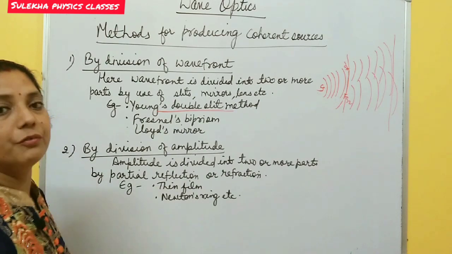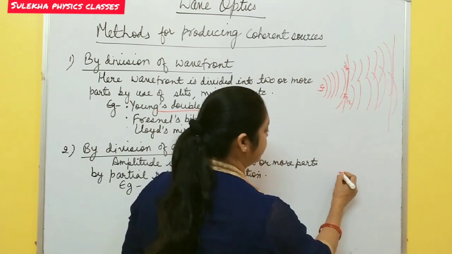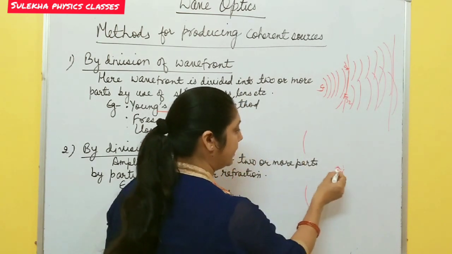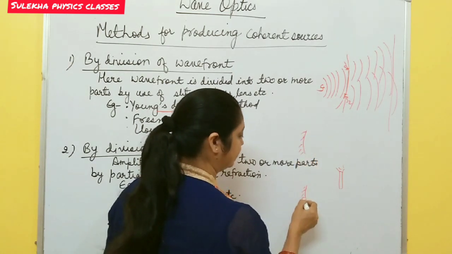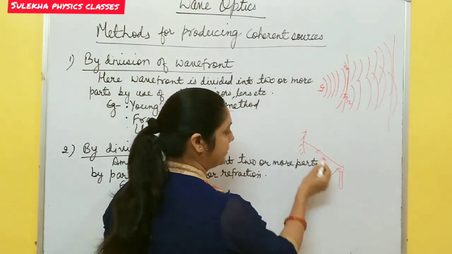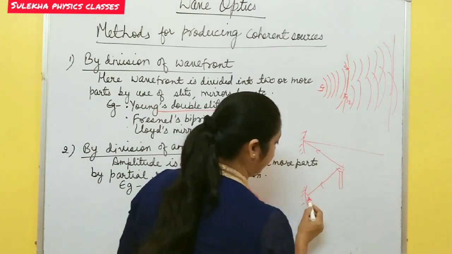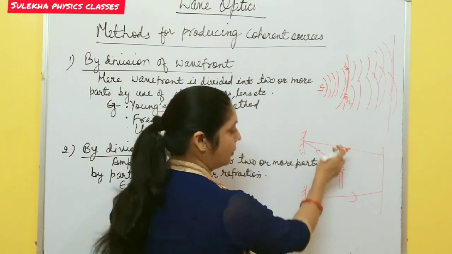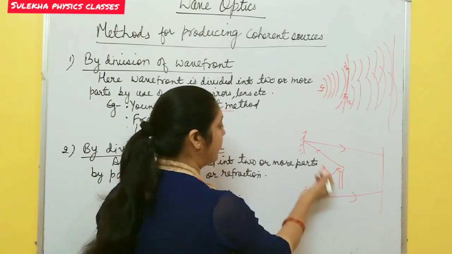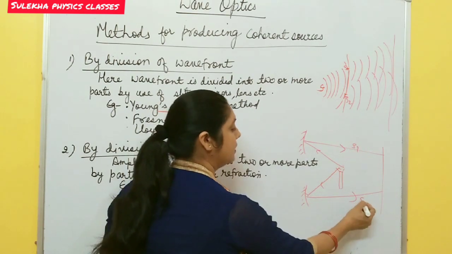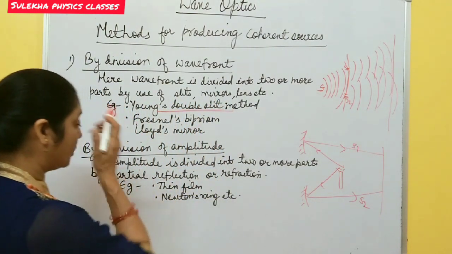The second one is by division of amplitude. Suppose there is one source, suppose this is a candle, right? It emits light, and if you place two mirrors here, it emits waves. One wave reaches this point and another wave reaches this point. Again these waves are reflected from these mirrors and reach the observer's eye, right? So these two waves or sources are obtained from the same source by the division of amplitude method. So these two sources also act as coherent sources. This is the case in thin films.